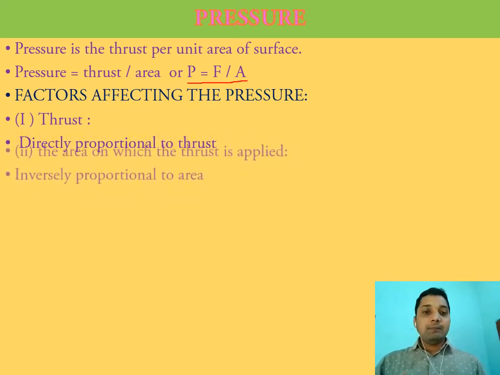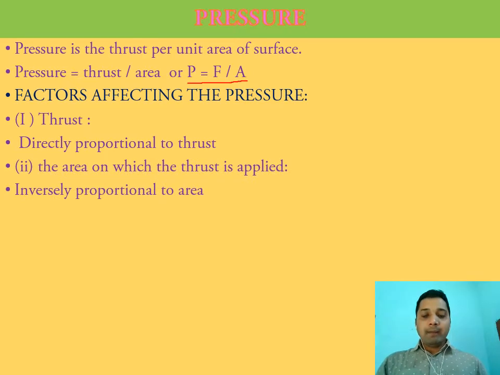But when it comes to surface area, P equal to F by A clearly shows the pressure is inversely proportional to area. So with the increase in area, the amount of pressure will be less, or with the decrease in area, the amount of pressure is more. With the increase in area, pressure decreases; with the decrease in area, pressure increases.